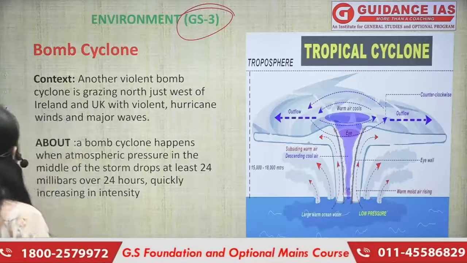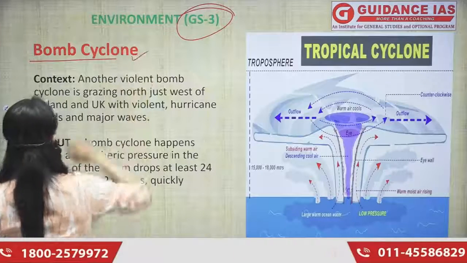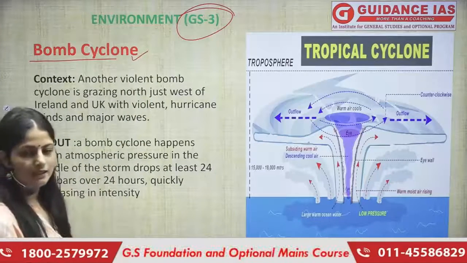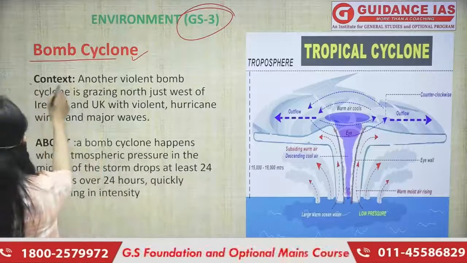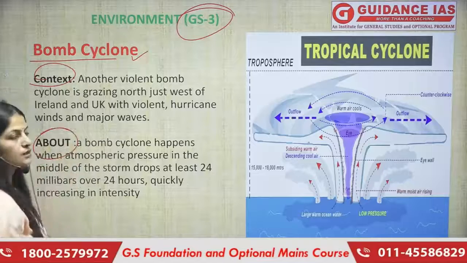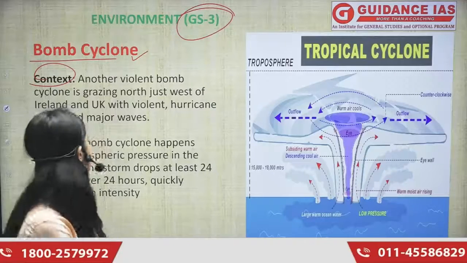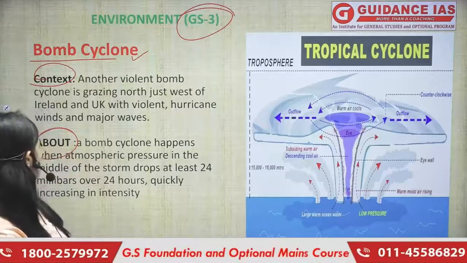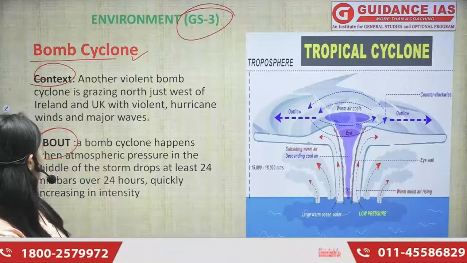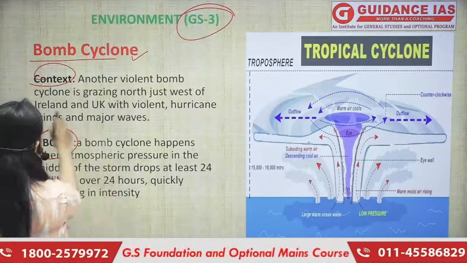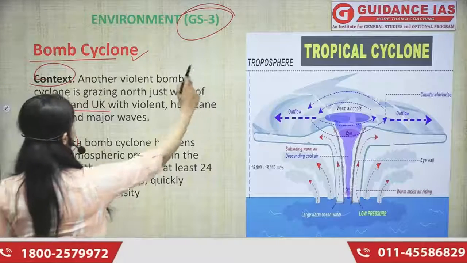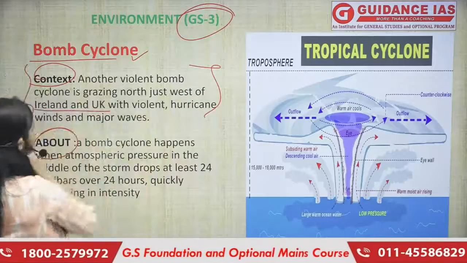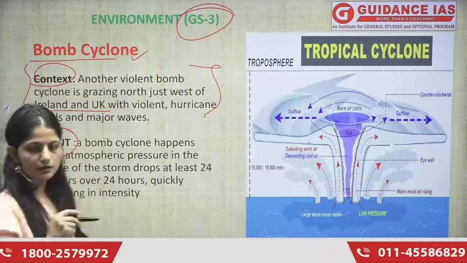Okay, the first topic we have here is bomb cyclone. Again, like I do my classes, कॉन्टेक्स्ट हम समझेंगे और फिर हम समझेंगे बॉम्ब साइक्लोन होता क्या है. कॉन्टेक्स्ट, let's first understand the context. So a bomb cyclone is basically grazing north, just west of Ireland and the UK, with violent hurricane winds and major waves. So these things keep happening there, okay, in the northern part.